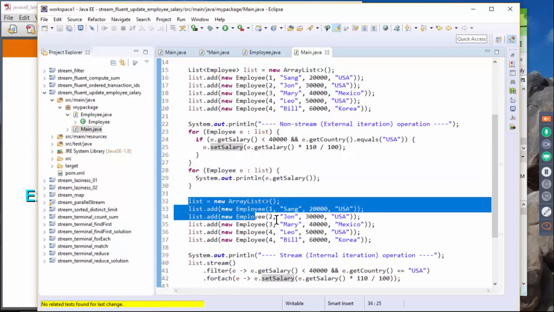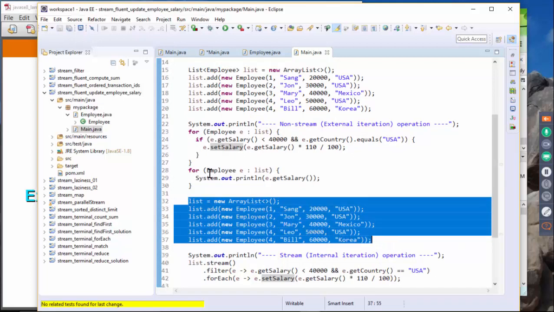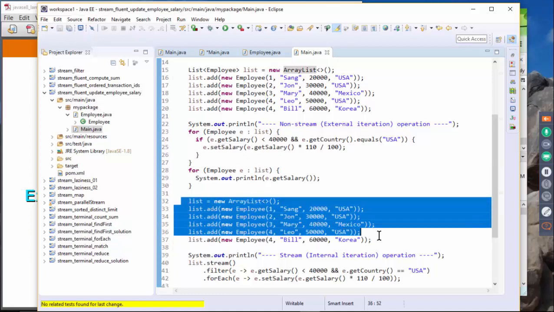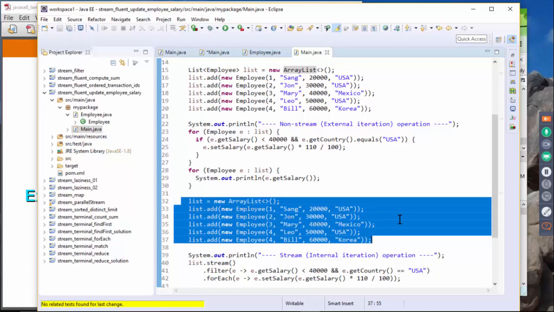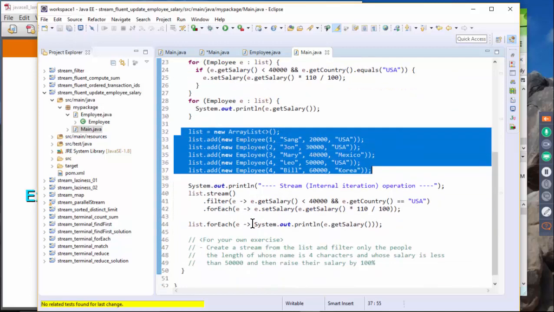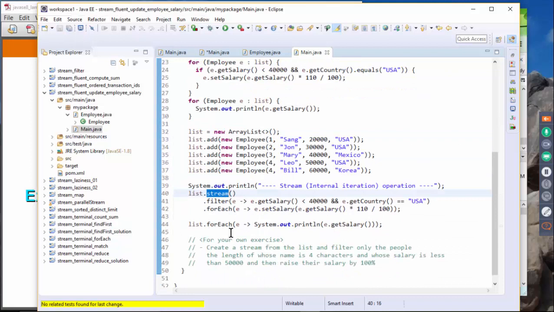And now we're going to create another one. The reason is that if you're not creating a new one, it's going to use the changed list. Okay, so we want to start from a brand new list of employees, and this is using stream. So we create a stream object, then we're going to use a filter.